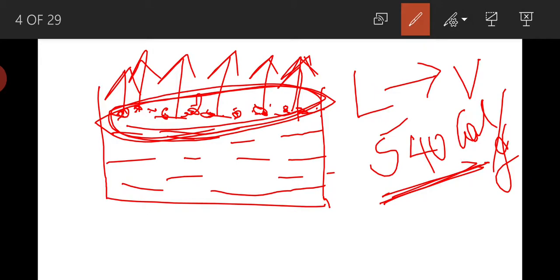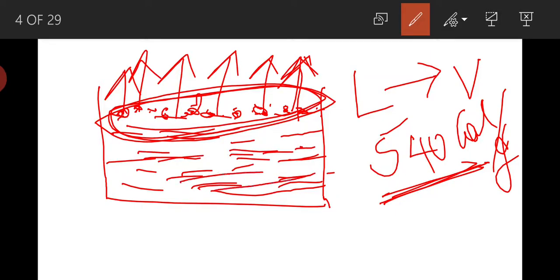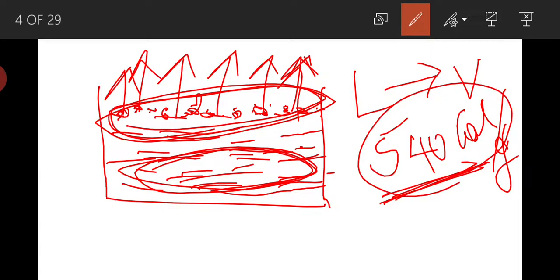They are taking this heat energy from the remaining liquid molecules which are present below the surface. From these liquid molecules, they are taking the latent heat of 540 calories per gram, and they are converted into vapor.